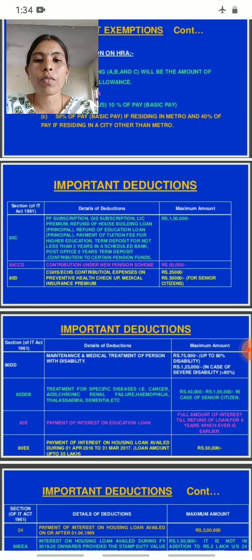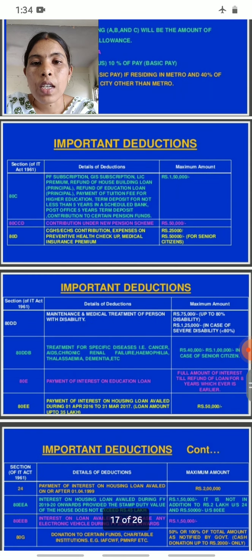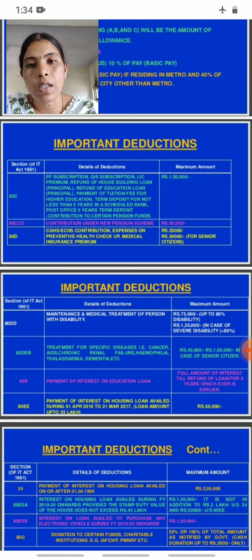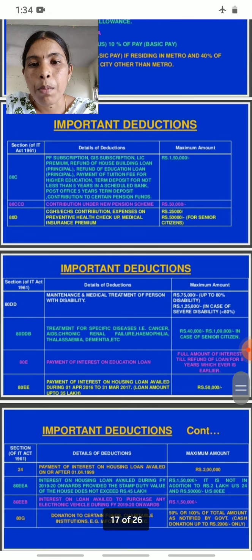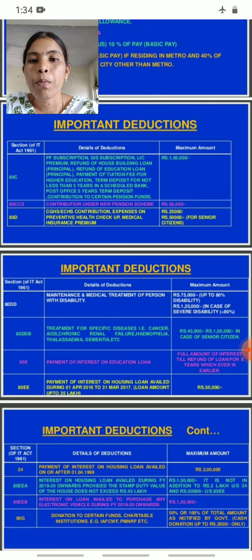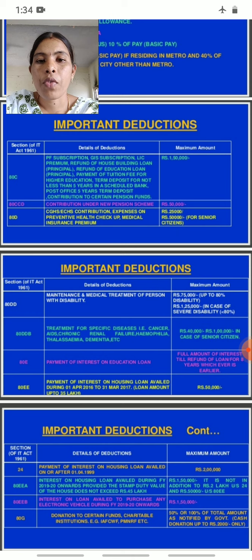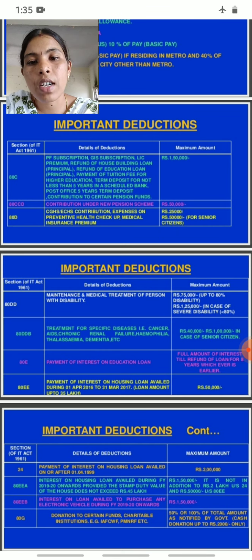First one is PF subscription, next GIC subscription, GIS, then LIC premium, refund of house building loan principal amount, then refund of education loan, also principal amount, payment of tuition fee for higher education, then term deposit for not less than 5 years in a scheduled bank, post office 5 years term deposits, contribution to certain pension funds. These come under section 80C.